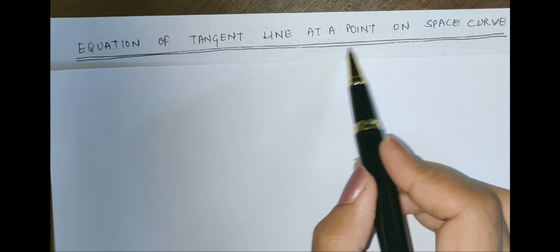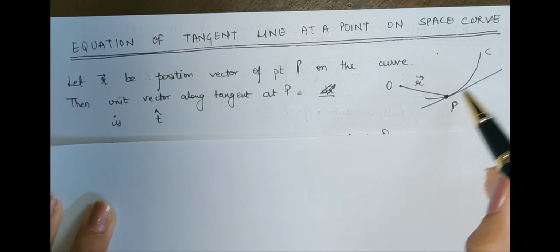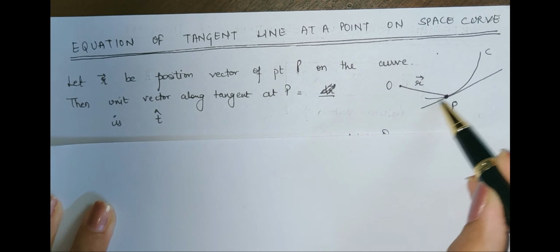So what we learned is how we can find a tangent to this curve at this point. Let us say this is the tangent at this point P, and now let r be the position vector of point P on the curve. Let us say this is my origin and this is the position vector r of this point. In the last lecture we found that the unit vector passing through this point P along the tangent is denoted by t cap.